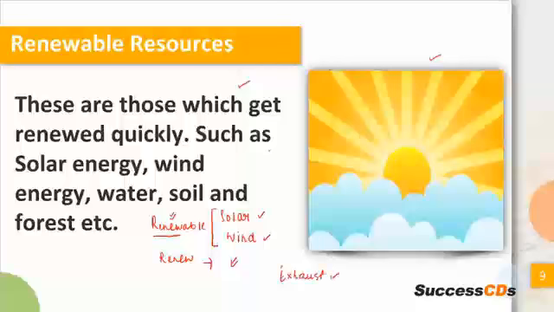Since sun is always there, sun is permanent, right? It is a part of our solar system. Sun is not going to suddenly vanish from the universe. So the solar light will always be available for you. So instead of using the electricity that we use in our home on a regular basis, what people are trying to say is that we should move towards friendly consumption.